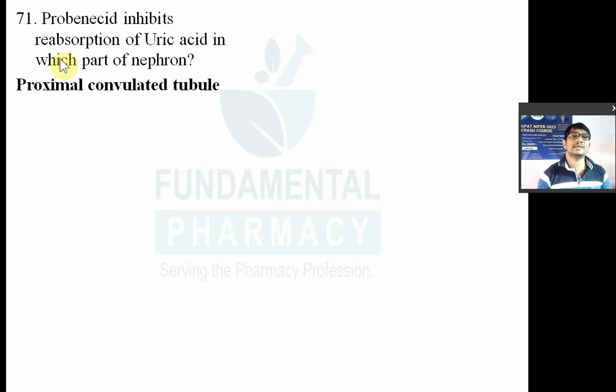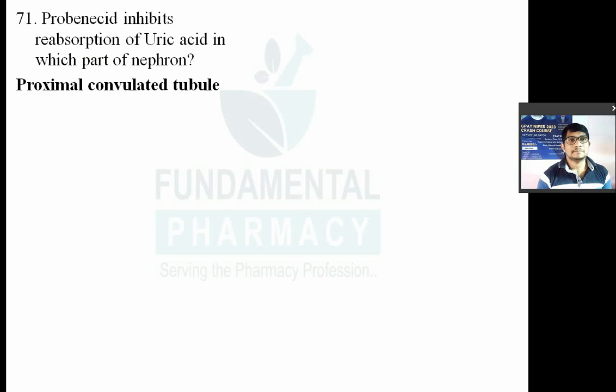Now this probenecid is sometimes combined with the penicillins to increase the duration of action of penicillins. So penicillin G and probenecid are combined together. Probenecid is also used in the treatment of gout to decrease the uric acid level of the body, right? Now we'll see the next question.